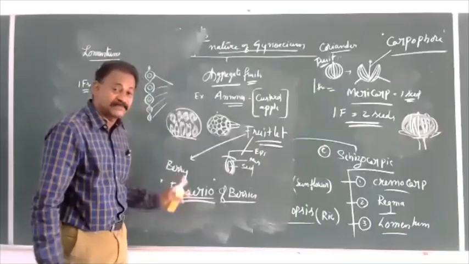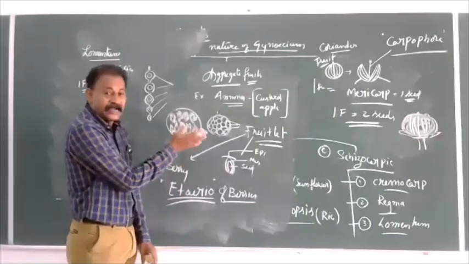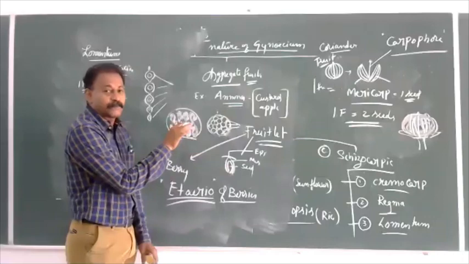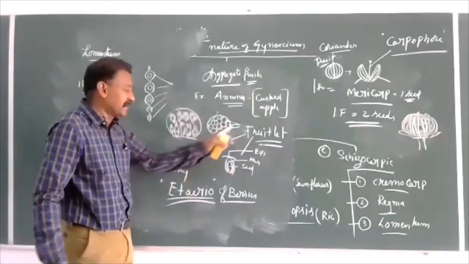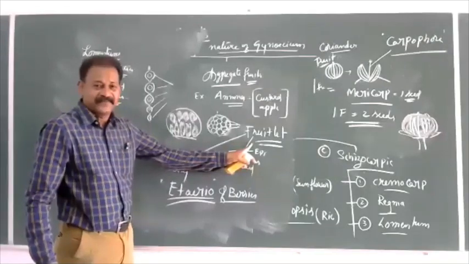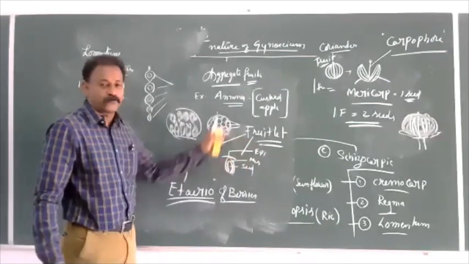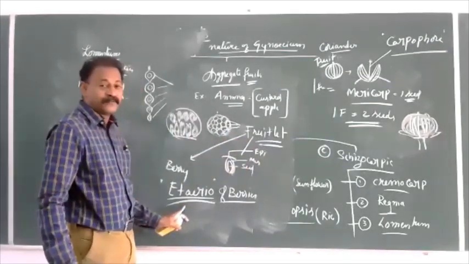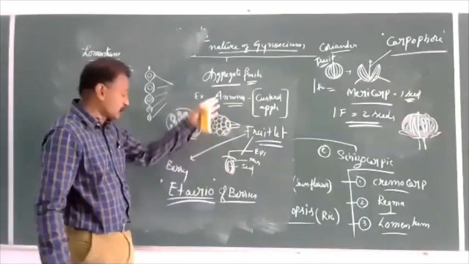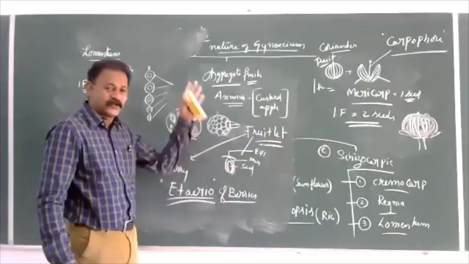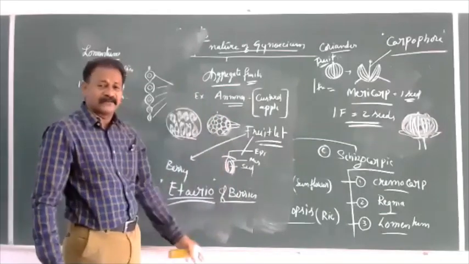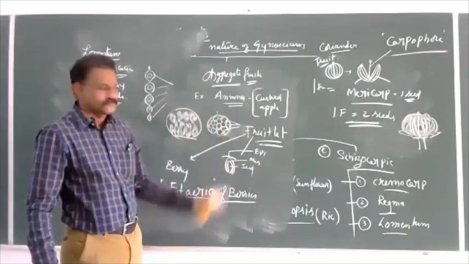And the character is berry. What is a berry? Epicarp, not edible. Mesocarp, pulpy, edible. Endocarp, not edible, in the form of a seed. So each and every fruitlet, and so many fruitlets, make an etaerio. The common name is aggregate. Etaerio of achenes, etaerio of berries, etaerio of nuts, etaerio of follicles.